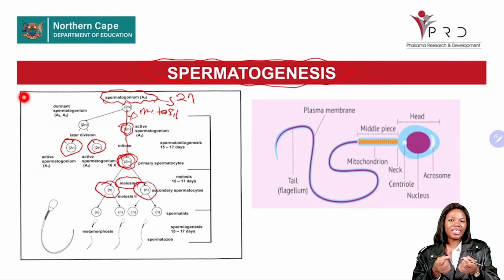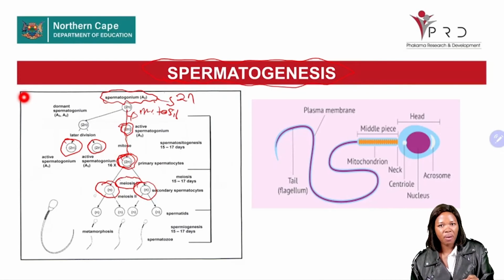Meaning this 2N is split into two. One will be a secondary spermatocyte and another one will be a secondary spermatocyte. During that process, the number of chromosomes is halved. One secondary spermatocyte will be haploid, and the other will also be haploid. One will contain half the number of chromosomes and the other will contain the other half.